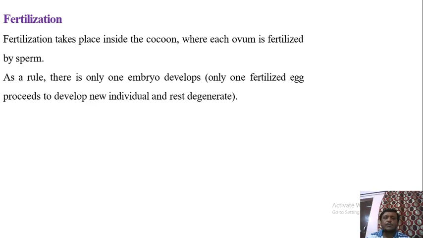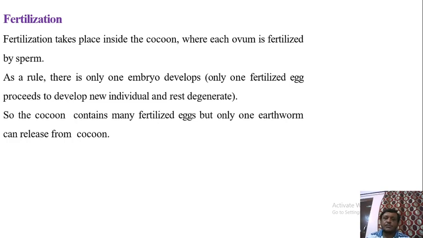As a rule, only one embryo develops. Only one fertilized egg proceeds to develop into a new individual, and the rest of the embryos degenerate. Each cocoon contains many fertilized eggs, but only one earthworm can emerge from one cocoon.